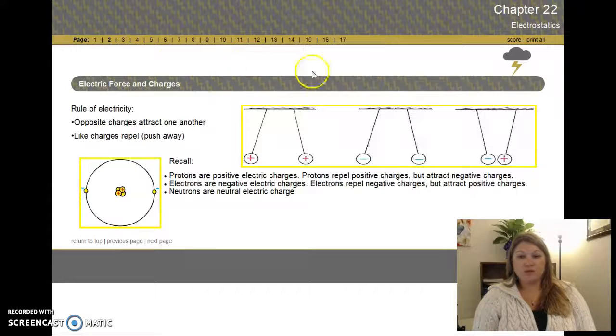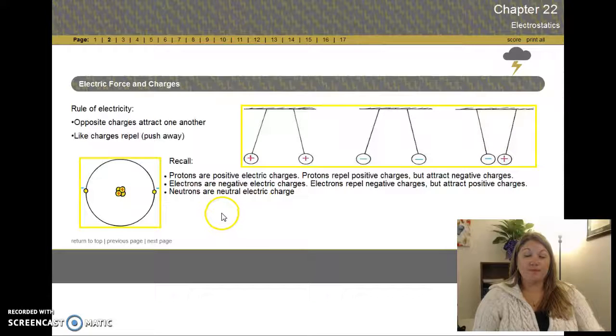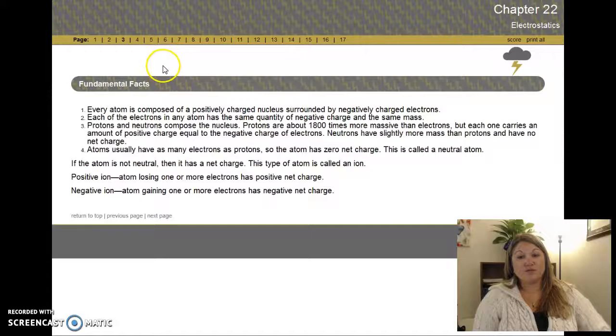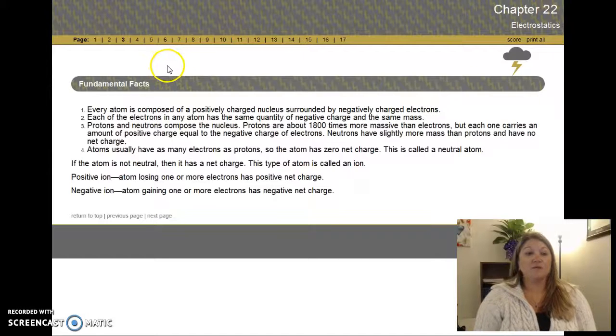So electric force is the first thing we're going to talk about. But to do that, you've got to know the basic things. Like charges repel, right? So two positives, like charges, push apart from each other. Opposite charges attract, pull together. Remember back from chapter 11, protons are positive, electrons are negative, neutrons are neutral. So we can have either a force of repulsion or a force of attraction.